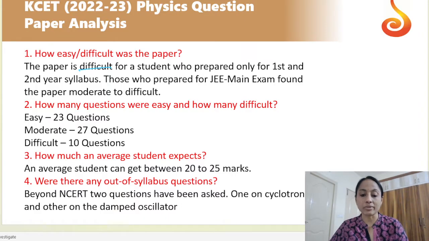Next, how many questions were easy and how many are difficult if we go through that analysis? Nearly 23 questions were under easy category, 27 questions were moderate and 10 questions are difficult. So this can be considered as a moderate to difficulty level is less, easy to moderate question paper. An average student can expect between 20 to 25 marks.